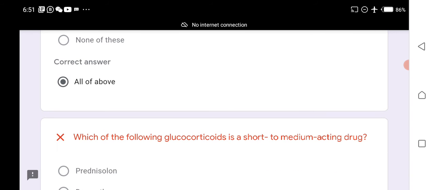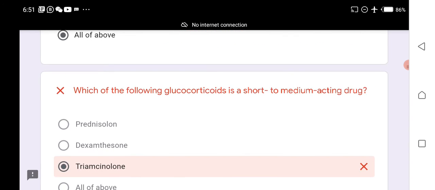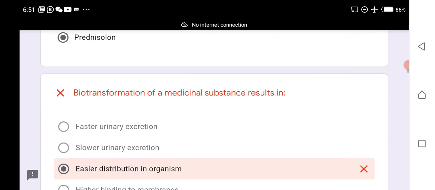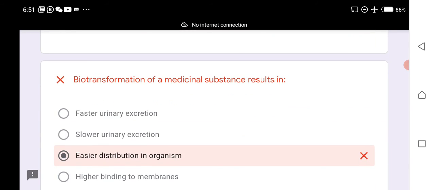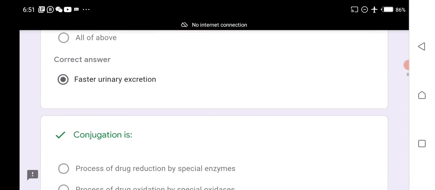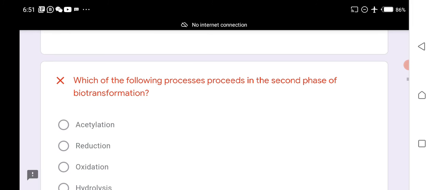Which of the following glucocorticoids is a short to medium acting drug? Prednisolone is a glucocorticoid and is a short to medium acting drug. Biotransformation of medicinal substances results in faster urinary excretion. Conjugation is the coupling of a drug with an endogenous substrate.